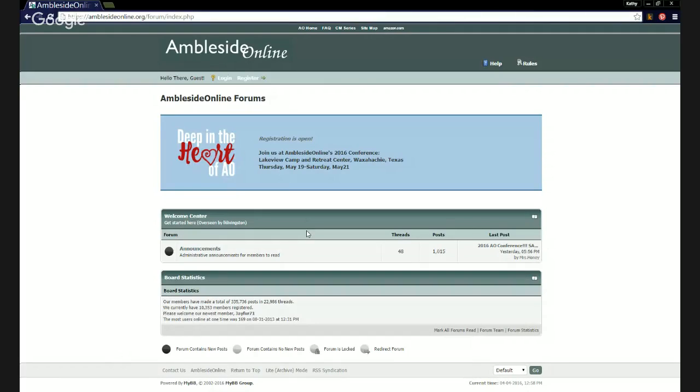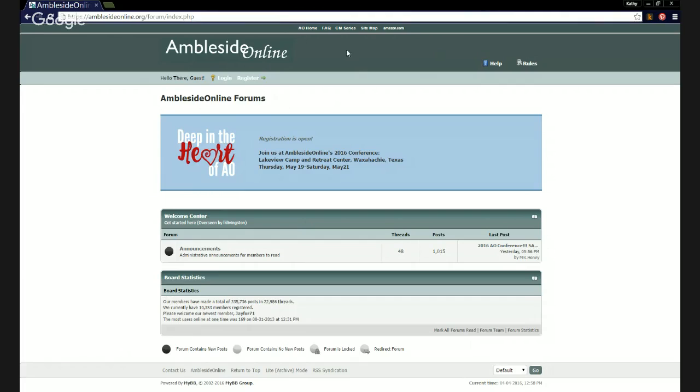Okay, here we are at the main page for the Ambleside Online Forum when you're not logged in. You can see up at the top, it says Ambleside Online, so you know you're in the right place. And over here, you can access the help and the rules for the forum, whether you're logged in or not. Both of these documents have a lot of useful information, and they're good to look through.